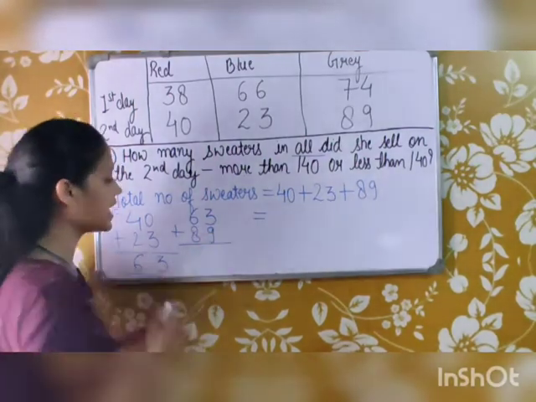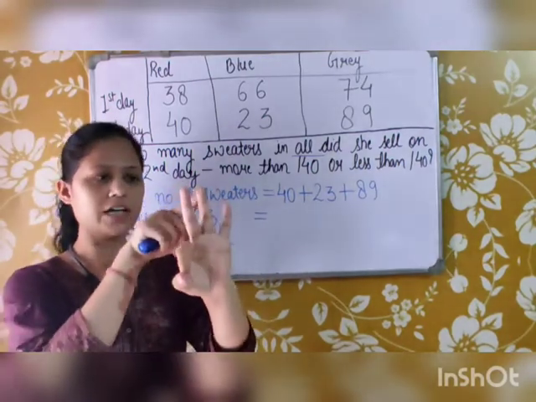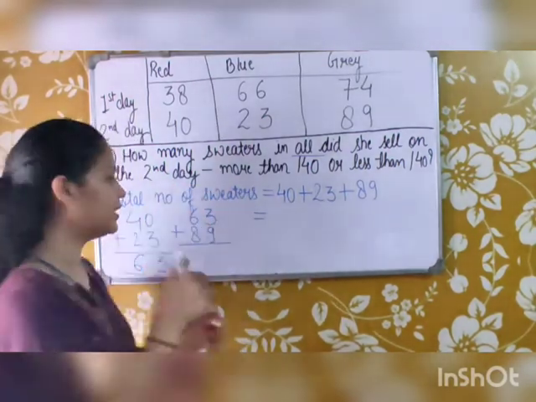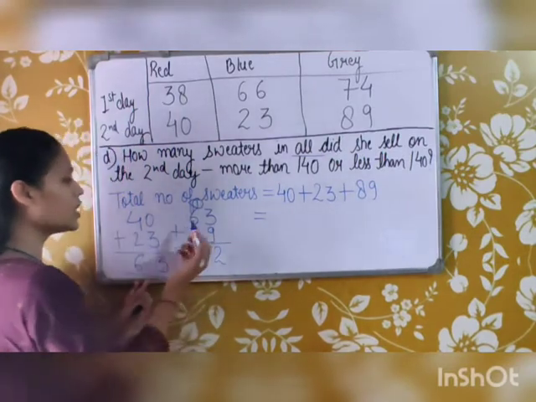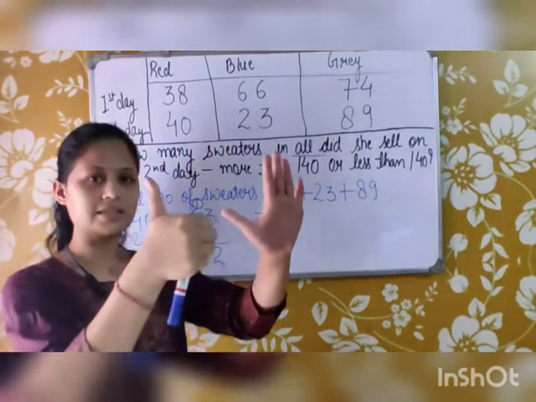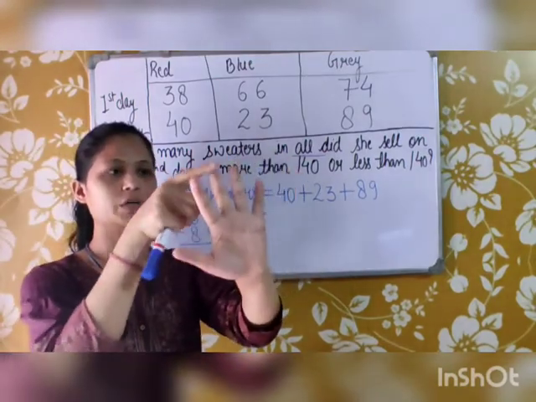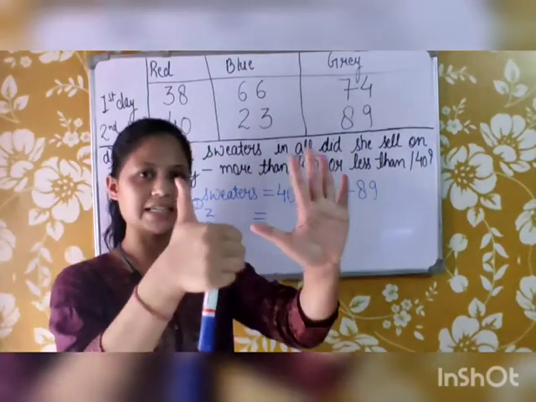So this is 3 plus 9. 9 is already here. We have to add 3 to it: 10, 11 and 12. So I will write 2 here and 1 will go in carry. Now we have to add 6 plus 8. 8 is already here. We will add 6 to it: 9, 10, 11, 12, 13, 14.